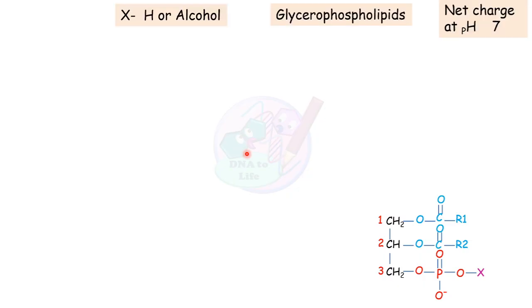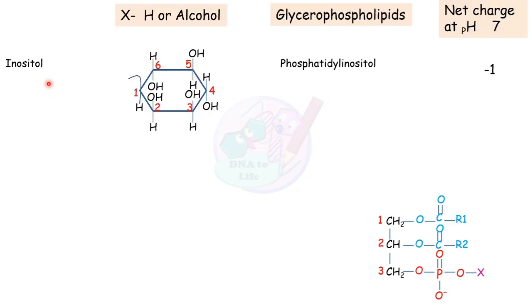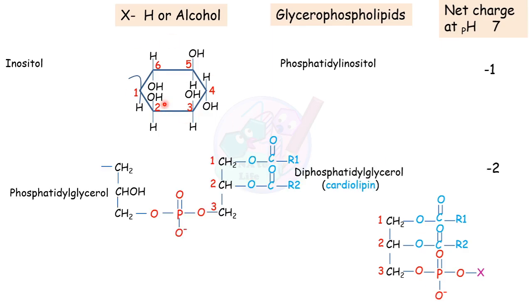Let's see another example. Another example is inositol. When inositol is present here as the alcohol, this phospholipid is called phosphatidylinositol, and the net charge present on it is because of this phosphate group, because there is no charge present on this inositol.